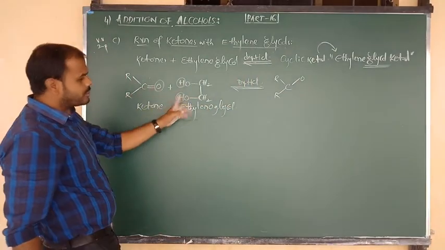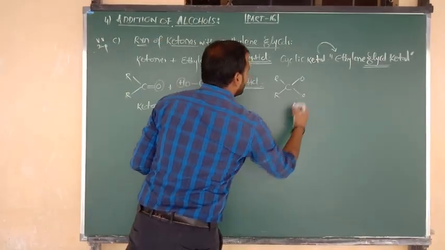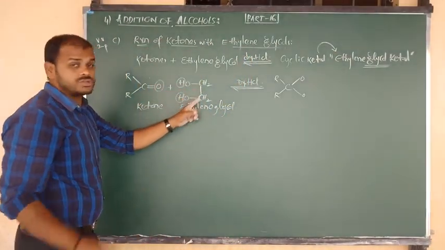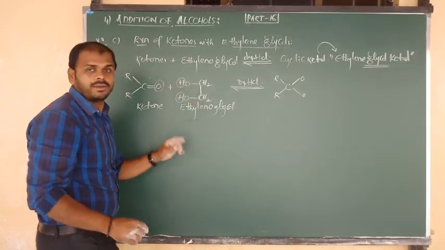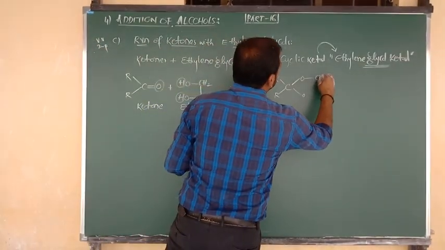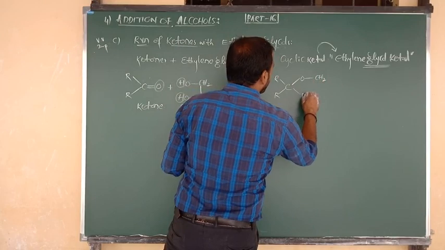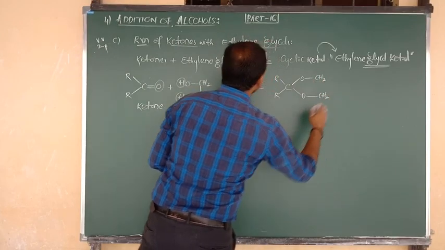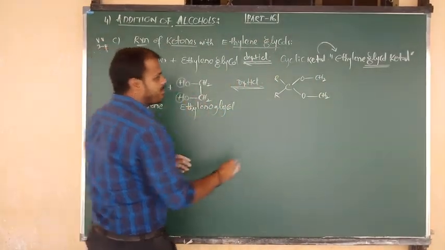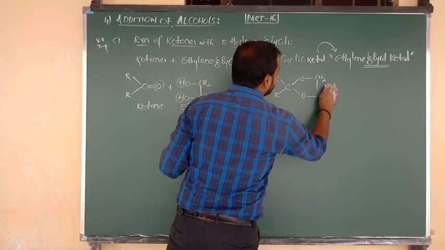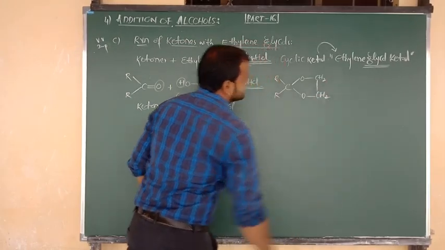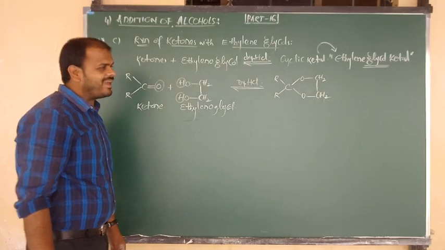Again, another bond connected to another oxygen. But here the oxygens are connected to two CH2 groups in the form of a cycle. Oxygen connected to CH2, and here also oxygen connected to CH2. Between the two CH2 one common bond is there. Okay? Good.